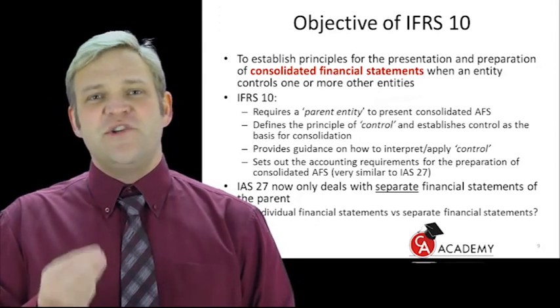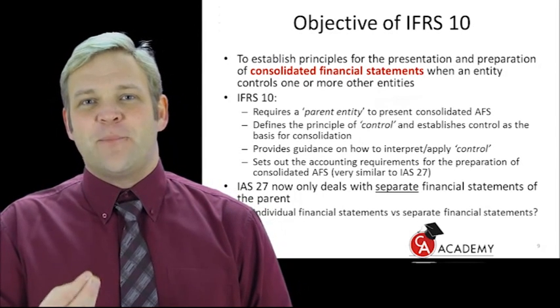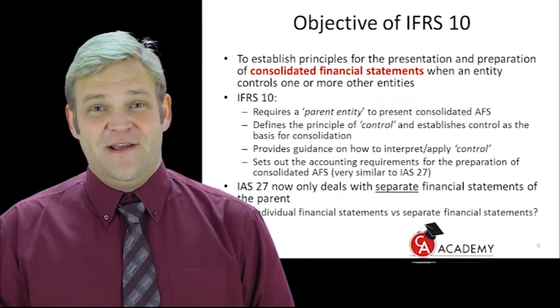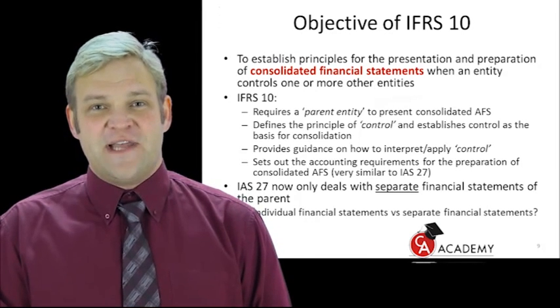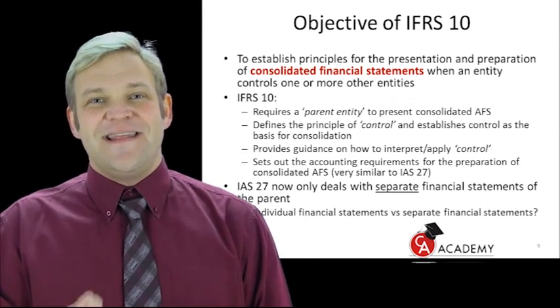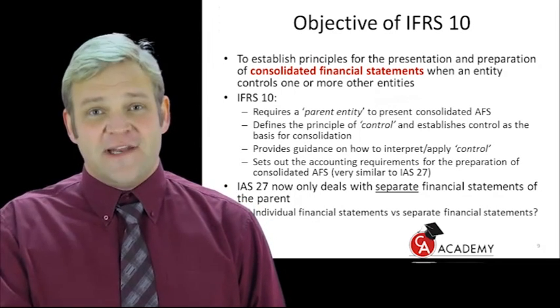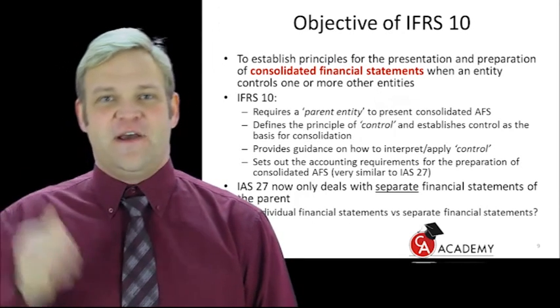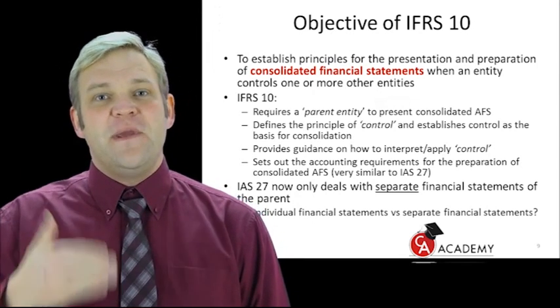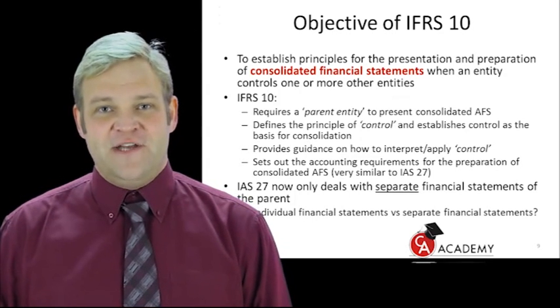So what is your test? If you want to apply the principles of IAS 27 and talk about separate financial statements, you must make sure that there is a subsidiary somewhere present in the group that is going to be consolidated, because the next step after separate financial statements will be the preparation of the consolidated financial statements.